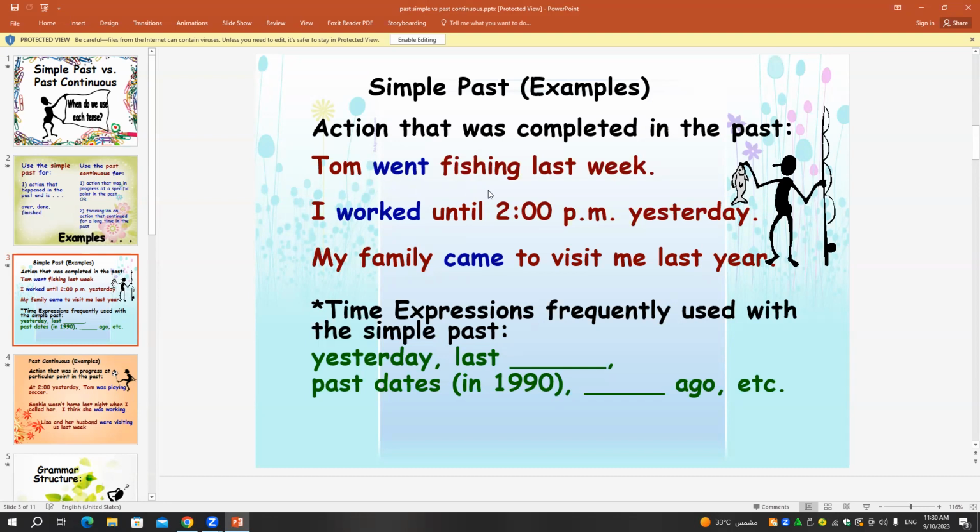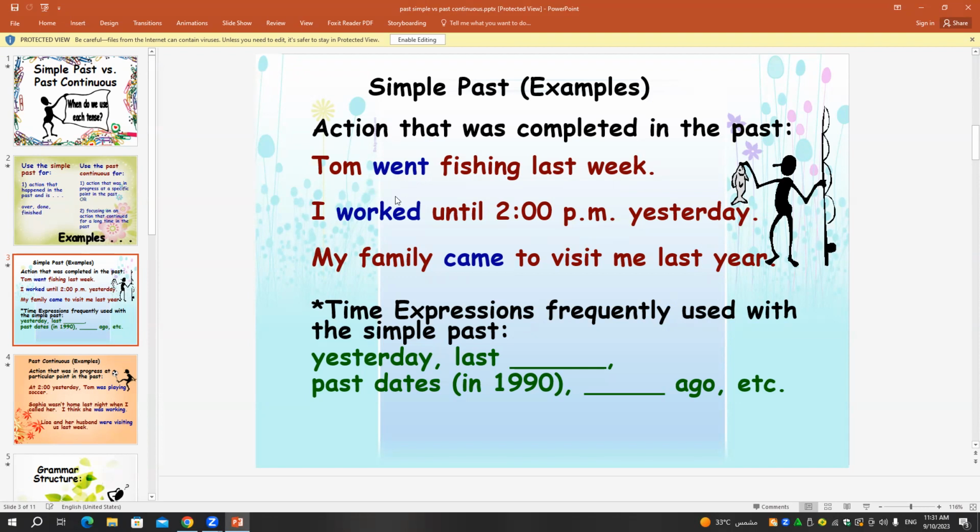Tom went fishing last week. Is it positive or negative? Yes, of course, it's positive. So if I want to make it in the negative form, I need to use not here. Who can tell me? Yes, excellent. I need to say Tom didn't go fishing last week. We said Tom didn't go because after did or didn't, we need the verb infinitive.